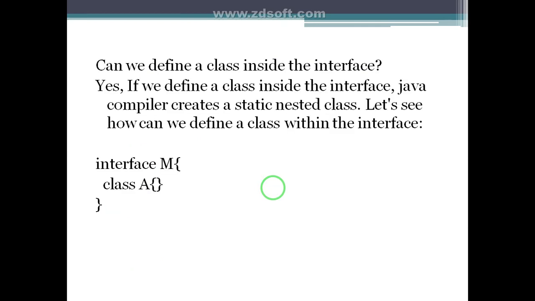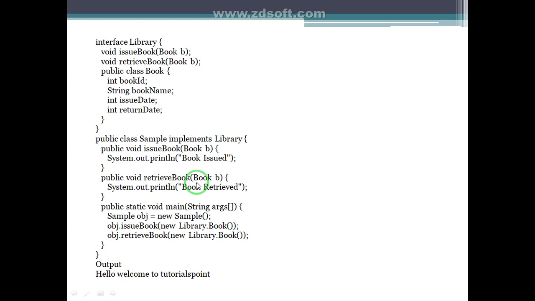Can we define a class inside an interface? Yes, we can define a class inside an interface. The Java compiler creates a static nested class. Let's see how we can define a class within an interface. We can understand this by using an example. This is the syntax for defining a class inside an interface, and we have to define a class inside it.